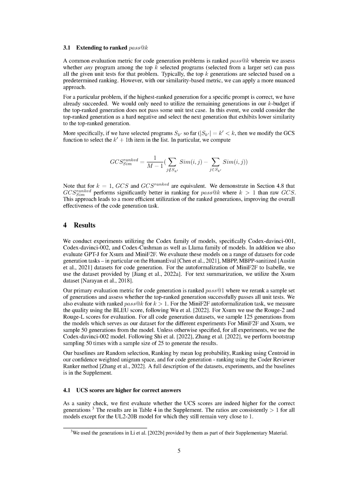For all code generation datasets, we sampled 125 programs from the models, which served as our dataset for the different experiments. For Mini F2F and XSUM, we sampled 50 programs from the model. Unless stated otherwise, we used the Codex DaVinci 002 model for all experiments. We performed bootstrap sampling 50 times with a sample size of 25 to generate the results.